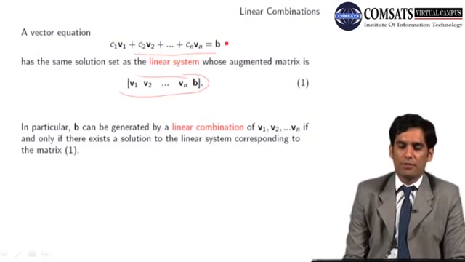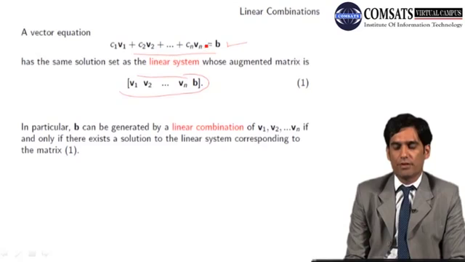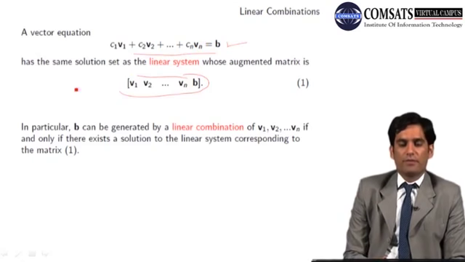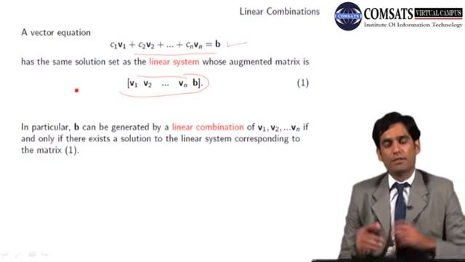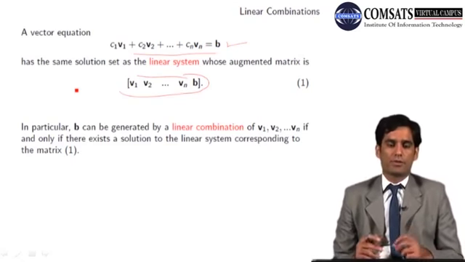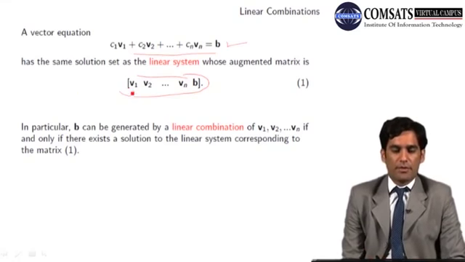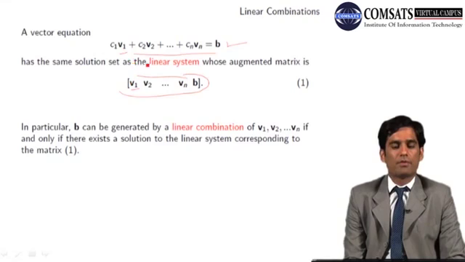So whenever we try to solve, this is a system of linear equations, because each Vi belongs to Rn and has n rows. This is very important information, that a vector equation has the same solution as the augmented matrix whose columns are obtained from these vectors. See here, the first column of this matrix is V1, the second column is V2, and so forth up to Vn, and we have B here.